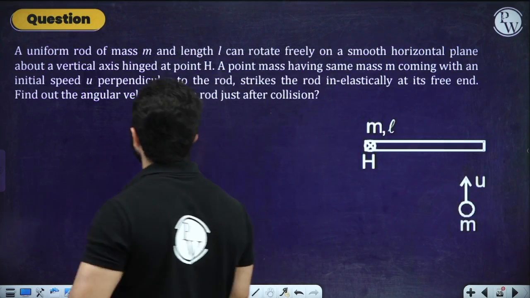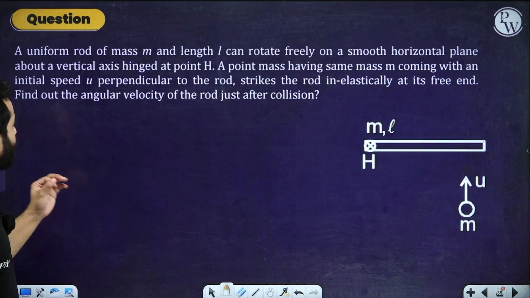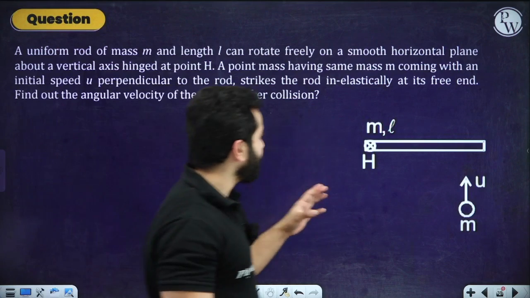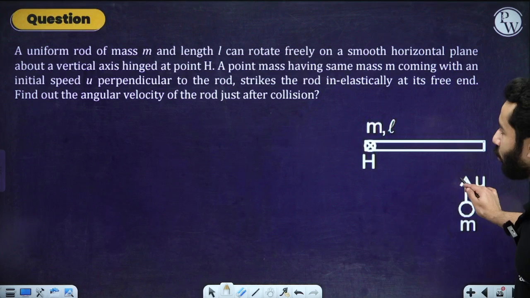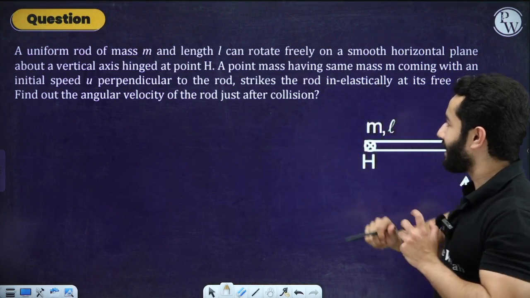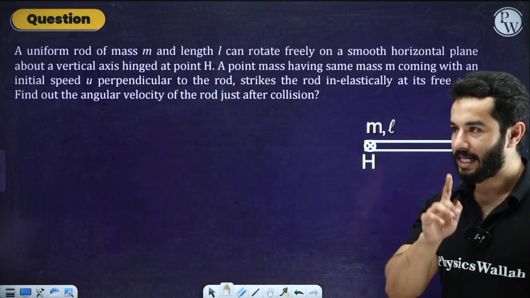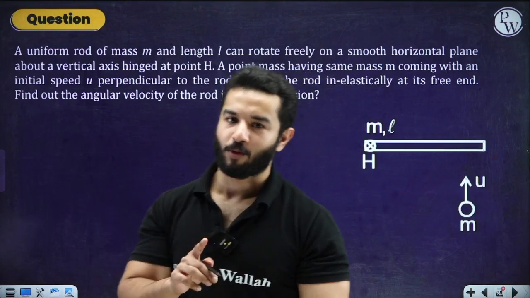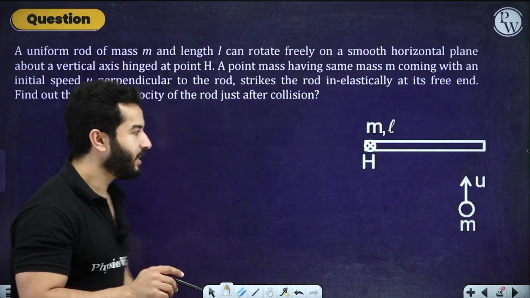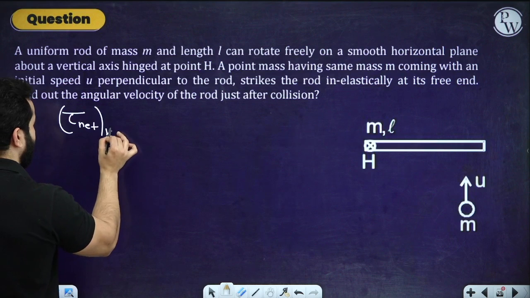Next question says a uniform rod of mass m and length L can rotate freely on a smooth horizontal plane about a vertical axis hinged at point H. A point mass having the same mass m, coming with an initial speed u perpendicular to the rod, strikes the rod inelastically. Inelastically means it will actually stick with it, right? Find out the angular velocity of the rod just after the collision. Please understand, we can apply the conservation of angular momentum over here, but the catch is we'll have to apply it about H. So the net torque about H will be 0.